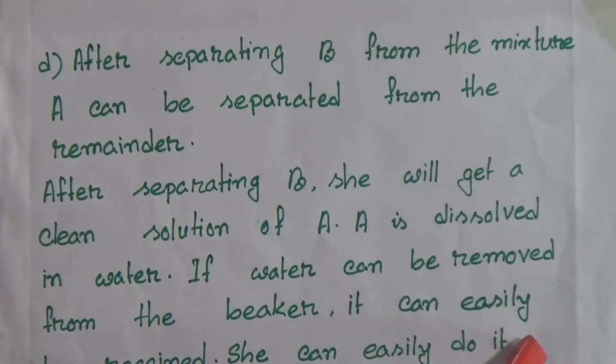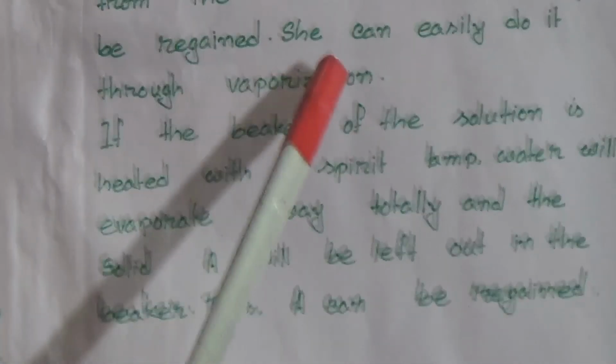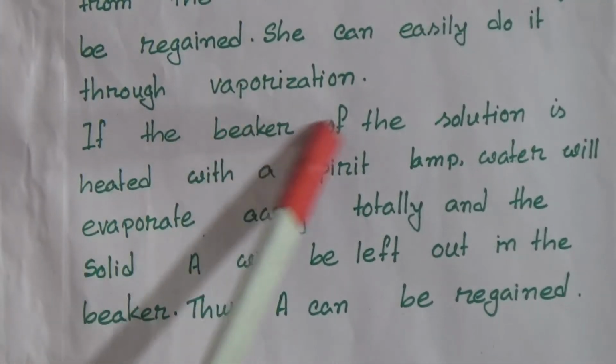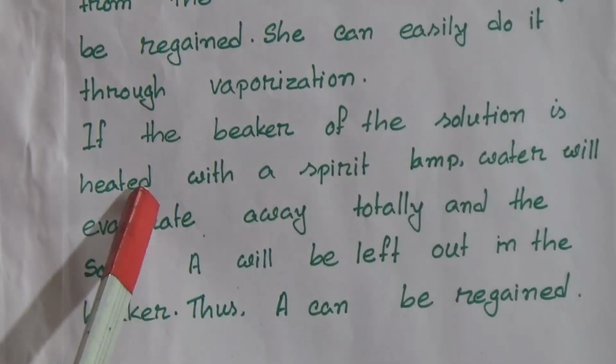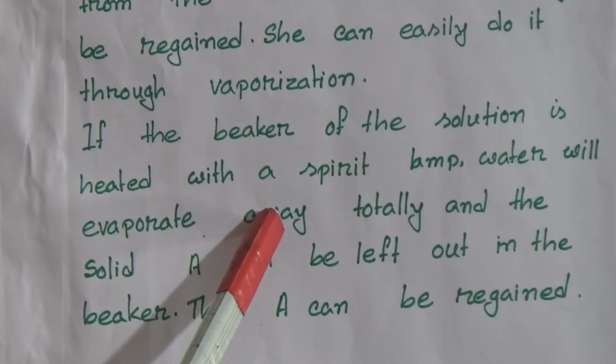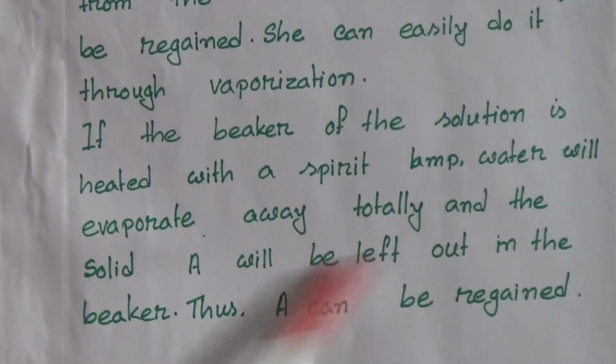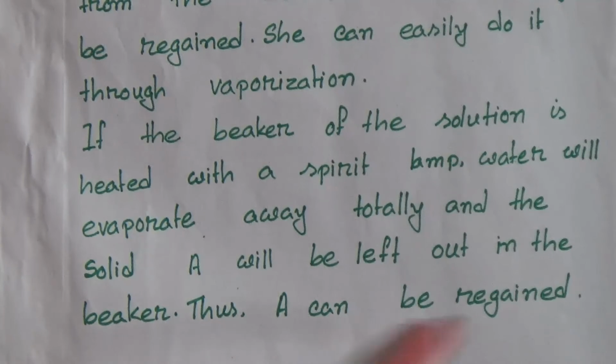She can easily do it through vaporization. If the beaker of the solution is heated with a spirit lamp, water will evaporate away totally and the solid A will be left in the beaker. In this way, A can be regained.